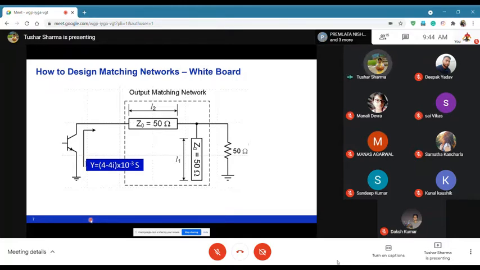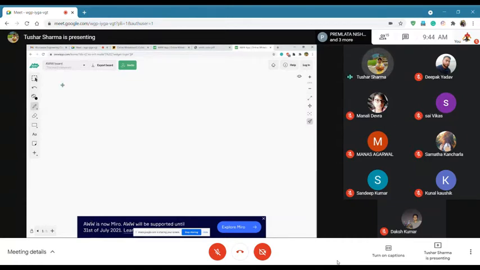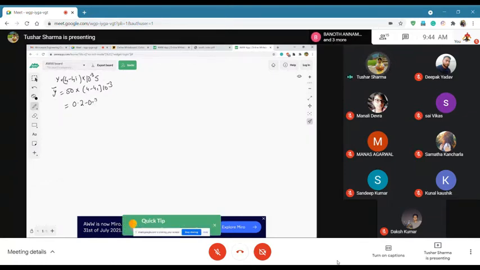So y is equal to 4 minus 4i times 10 to the power minus 3 siemens. This is the absolute value, so the normalized y will be 50 times 4 minus 4i times 10 to the power minus 3. So this is 0.2 minus 0.2i. So this will be my y, right?